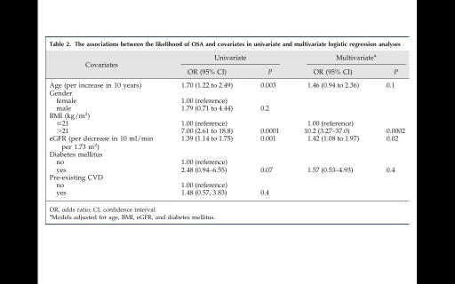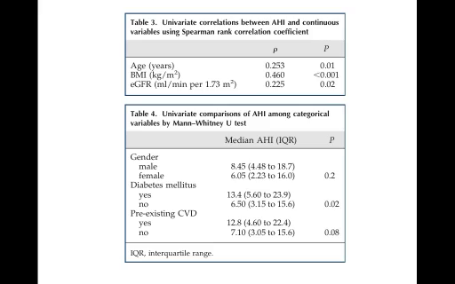In intergroup divisions, among patients with diabetes and pre-existing CKD, if they had diabetes, they had high chances of developing sleep apnea. And if they had pre-existing CVD, or cardiovascular disease, they were more prone to develop obstructive sleep apnea. This is basically showing the same thing.